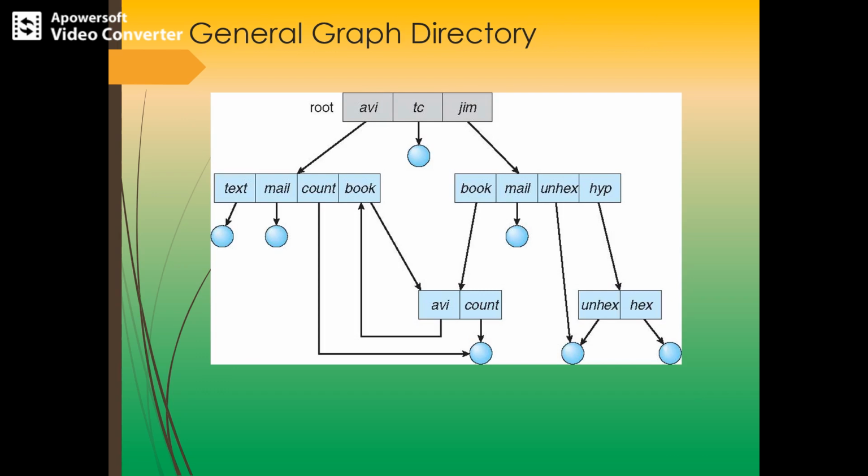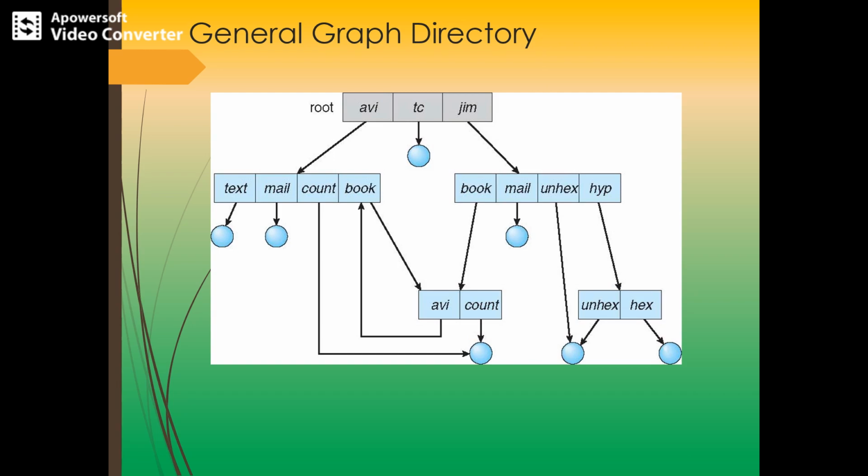So this is a general graph directory. One problem with the acyclic graph structure is ensuring that there are no cycles. If we start with a two-level directory and allow users to create subdirectories, a tree structured directory will result, right?